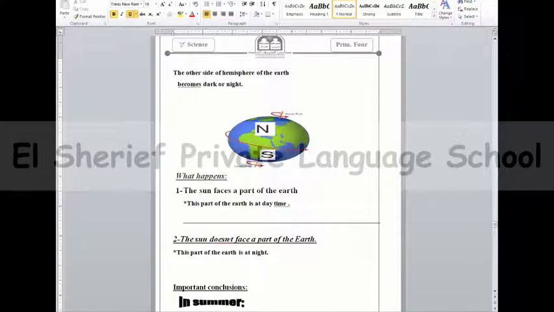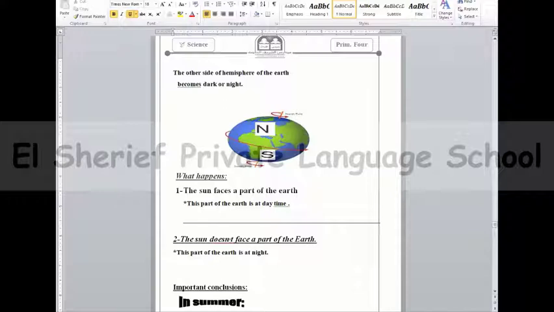Today we will complete our lesson, the motion of the sun and the earth. Last session we talked about the rotation of the earth around itself. And we said the earth rotates around itself on its inclined axis once every 24 hours, 1 day. And we said the rotation of the earth around its axis causes the sequence of day and night.